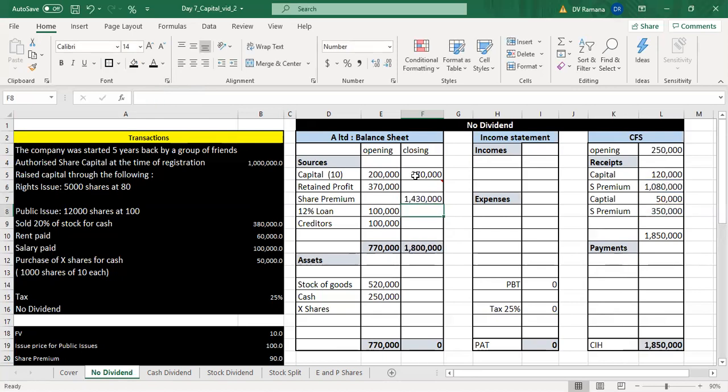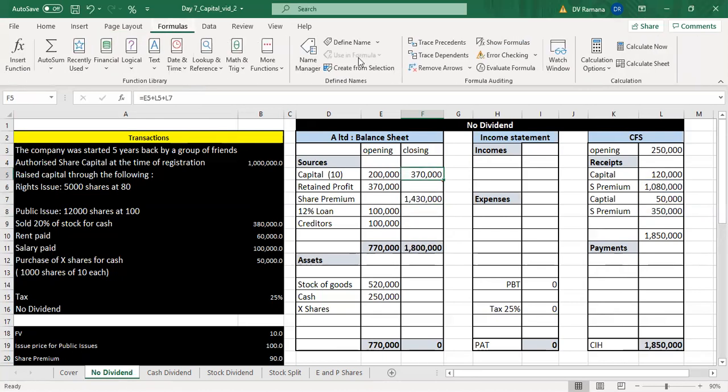The capital change is because of the rights issue and the public issue. The corresponding increase in the premium is because the shares have been issued at an issue price greater than the face value. So that is about the rights issue and public issue.